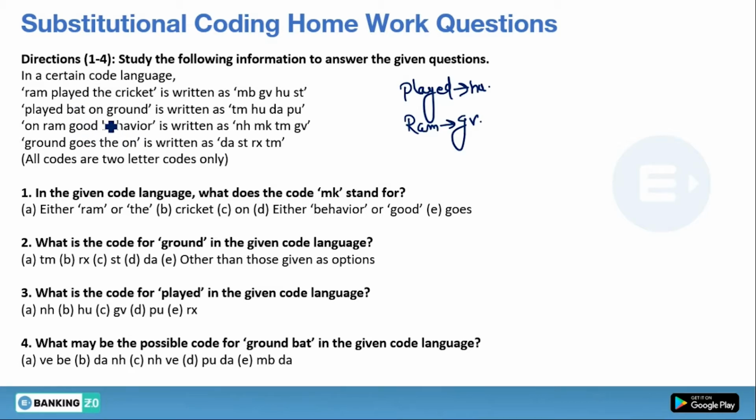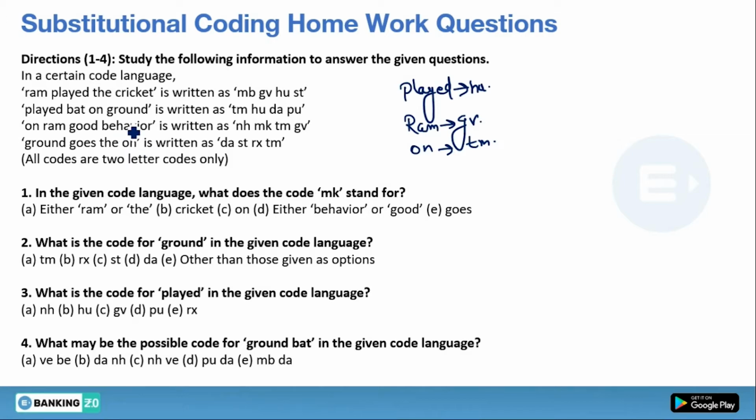Now check second and third statements. Which word is common? On is common, so the on code will be TM. Now check third and fourth. Which word is common?